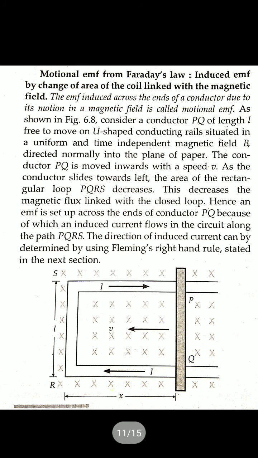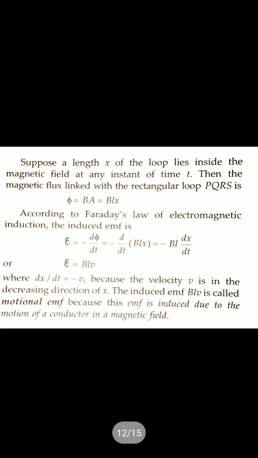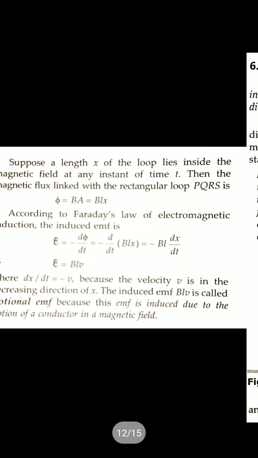Today we did not discuss motional EMF of Faraday's law. Motional EMF means whatever EMF is induced in the coil due to motion. That's why this is called motional EMF, because the conductor is in motion, and due to that motion inside the magnetic field the EMF is induced. We will discuss this and explain all these things in the next video.